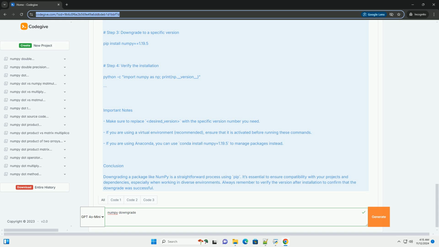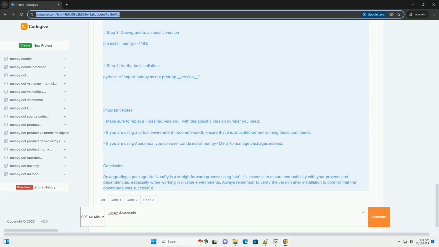Example. Here's a complete example from checking the version to downgrading. Important notes. Make sure to replace desired_version with the specific version number you need. If you are using a virtual environment, recommended, ensure that it is activated before running these commands. If you are using Anaconda, you can use conda install numpy=1.19.5 to manage packages instead.